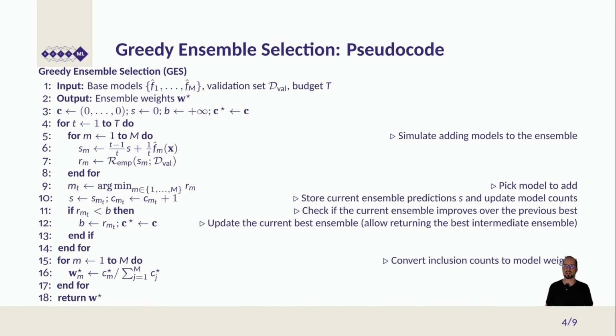Then in the end, in lines 15 and 16, we take the best ensemble that we had, which is denoted by C star. These are the counts. And then for every model, we compute a weight, which is simply how often that model is included in the ensemble versus the number of models in the ensemble at that point in time. And then we return this. This returns a sparse weight vector, as we will see in the next slides.